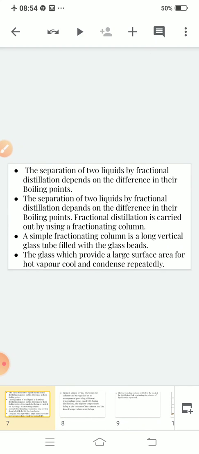A simple fractionating column is a very long vertical glass tube filled with glass beads, which provides large surface area for hot vapor to cool. If there is no glass bead, the vapors will go up fast. If you put glass beads, the vapors will take time to go up. Clear? And till then it will cool down and come back to the round bottom flask itself. Clear?